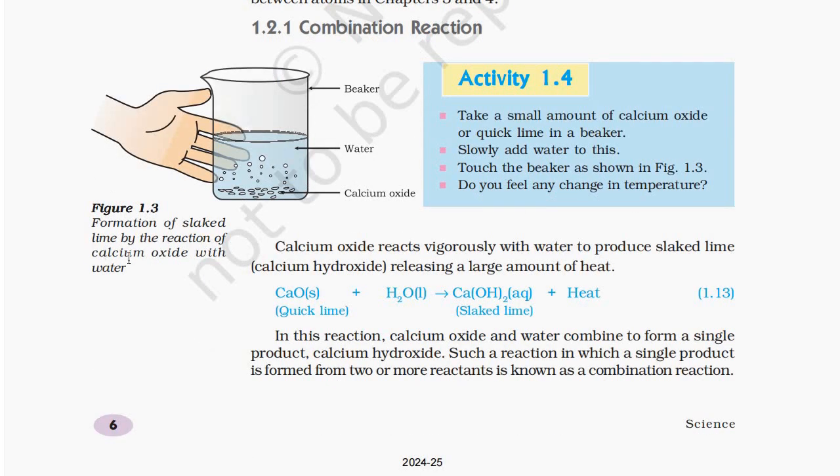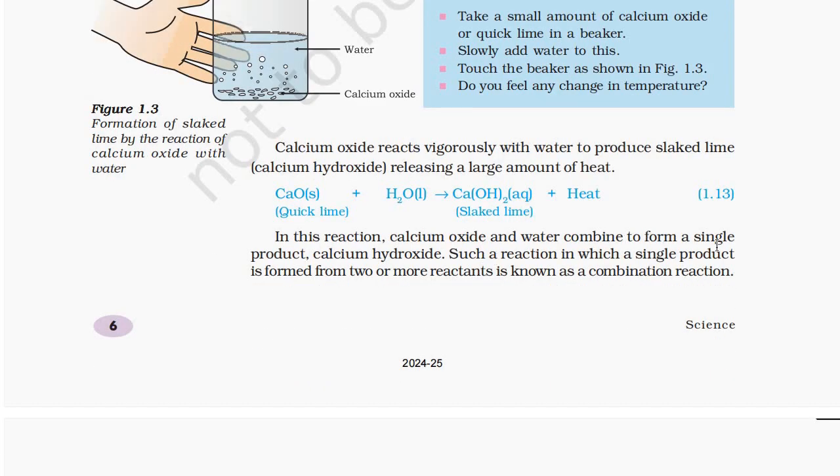Formation of slaked lime by the reaction of calcium oxide with water. Calcium oxide reacts vigorously with water to produce slaked lime, calcium hydroxide, releasing a large amount of heat. Calcium oxide (quicklime) plus H2O gives calcium hydroxide (slaked lime) plus heat. In this reaction, calcium oxide and water combine to form a single product, calcium hydroxide. Such a reaction in which a single product is formed from two or more reactants is known as a combination